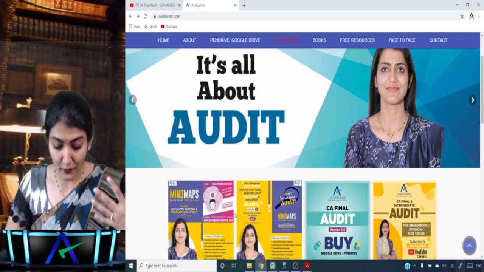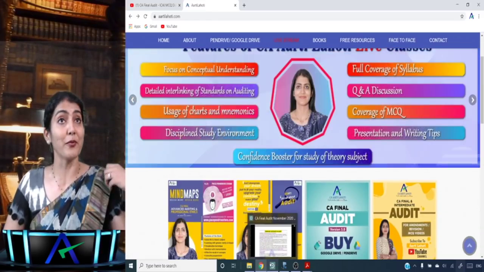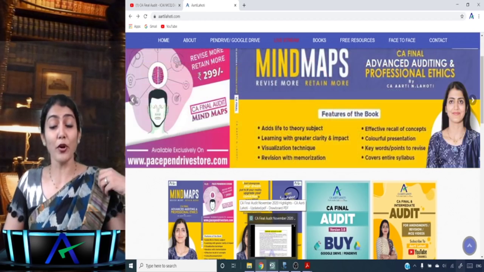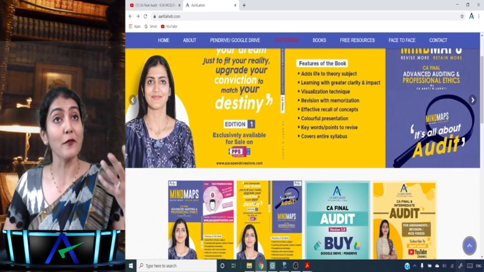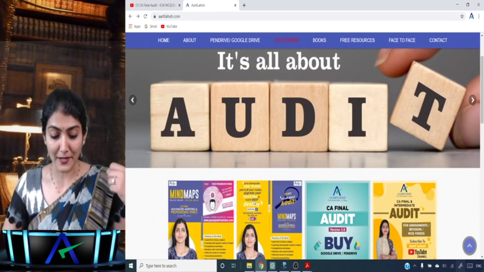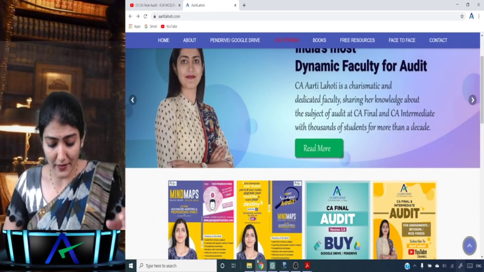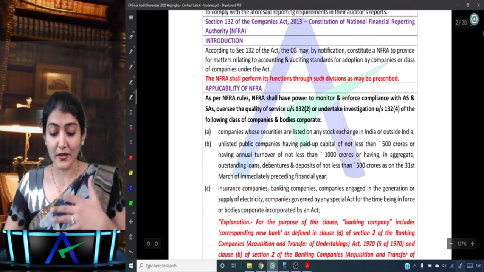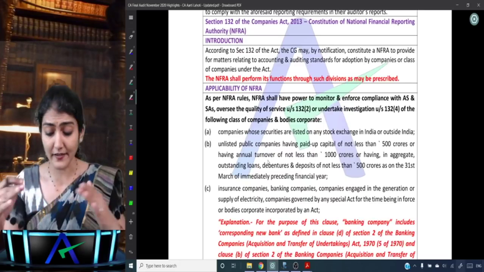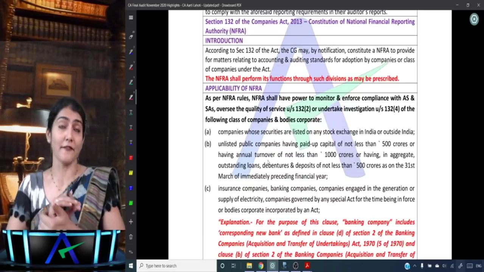And you probably also would have seen about the mind map book, the ebook for mind map, which has been released lately, right? A little bit I'll also be mentioning about the mind map. But before we come to the mind maps, let us conclude with the discussion regarding NFRA, right?